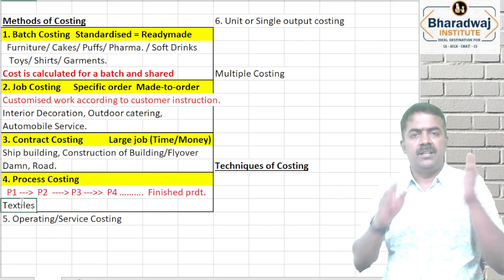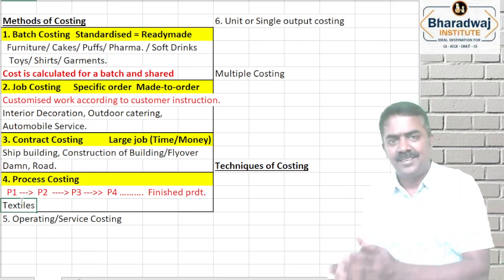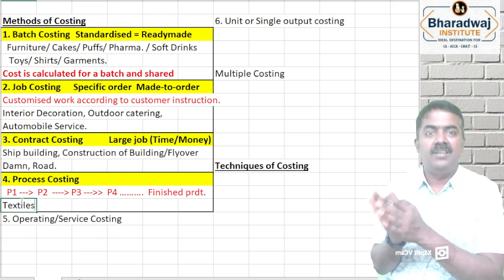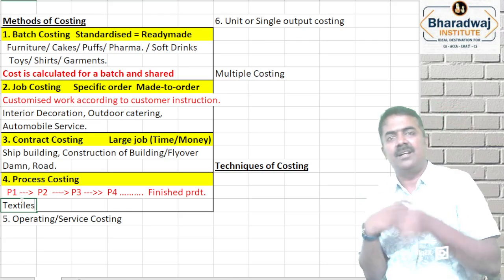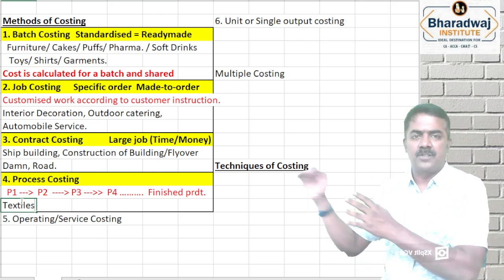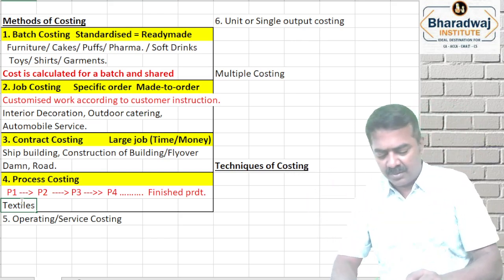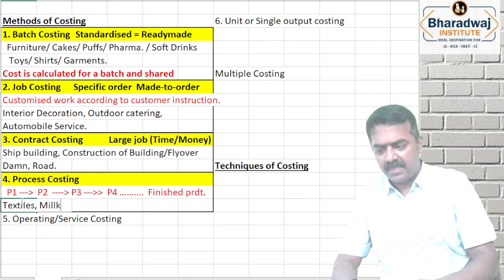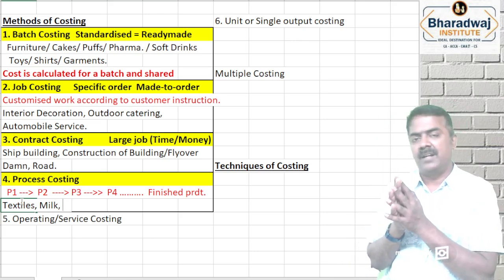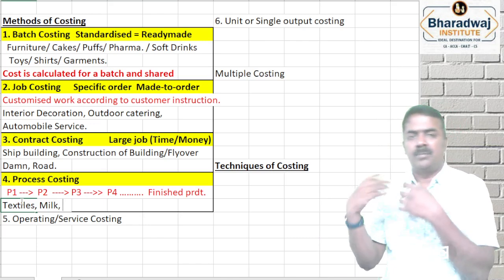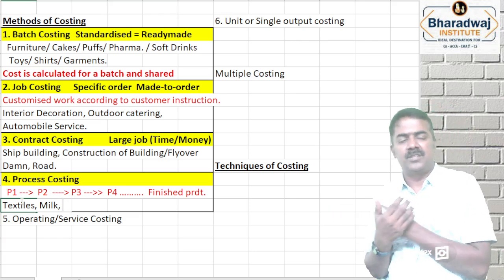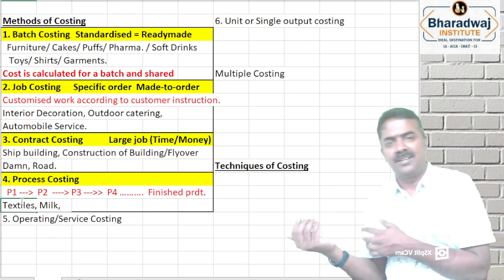In textiles, from cotton they take yarn, from yarn they weave the cloth, from the cloth they color it, dye it and so on, then that becomes a ready made product. Four or five processes are there in textiles. Milk processors get the milk from the farmers, they remove all the bacteria, they extract cream, and from that they manufacture ghee, cheese and so on. From the milk they manufacture toned milk, buttermilk, curd and so on.